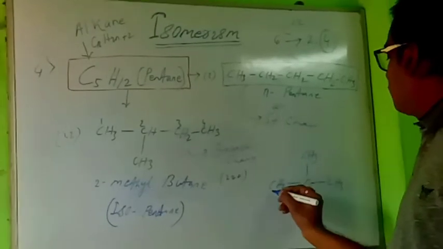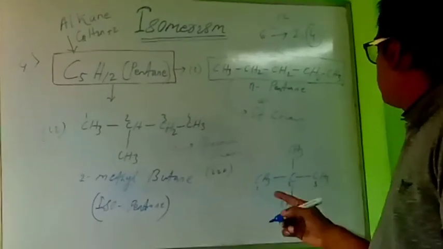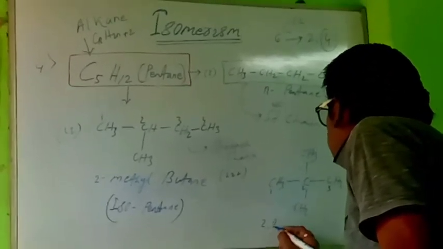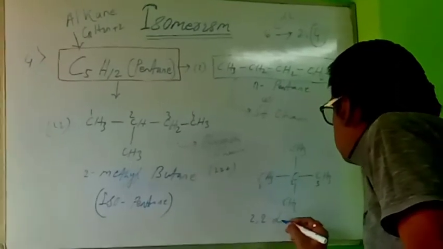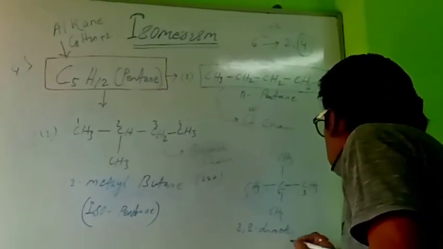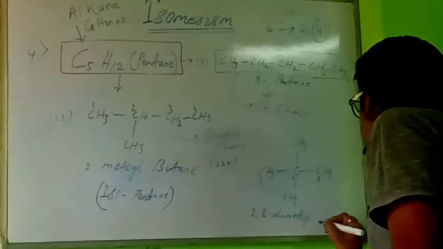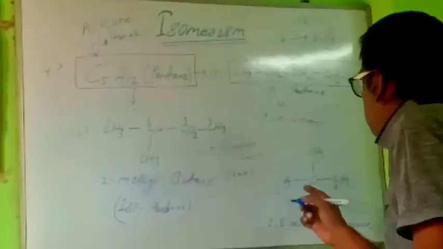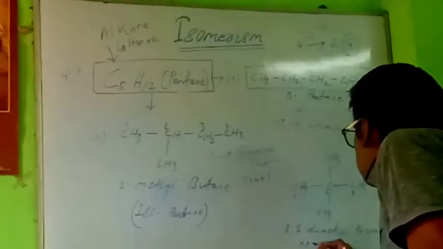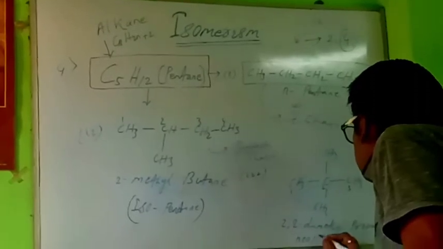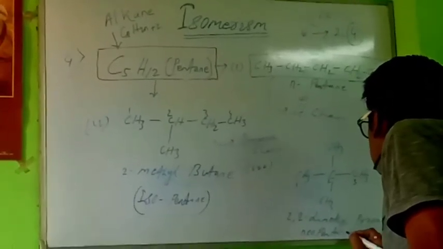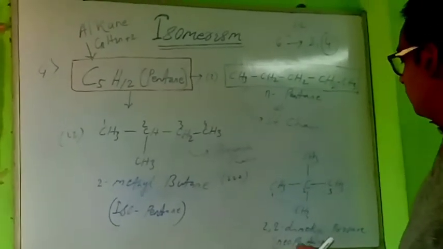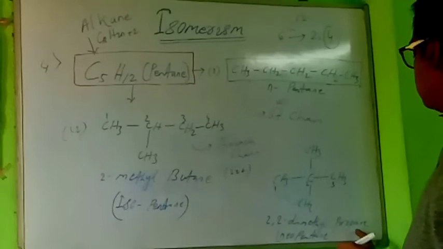How to name? 1, 2, 3. 2, 2 dimethyl propane. Other name is neopentane. This is common name, neopentane. 2, 2 dimethyl propane is IUPAC name.